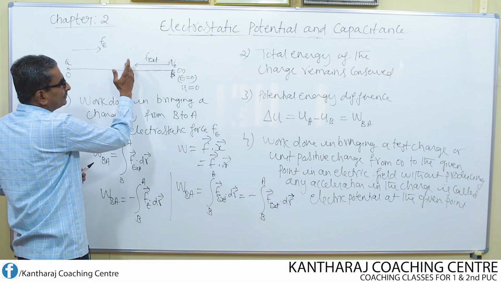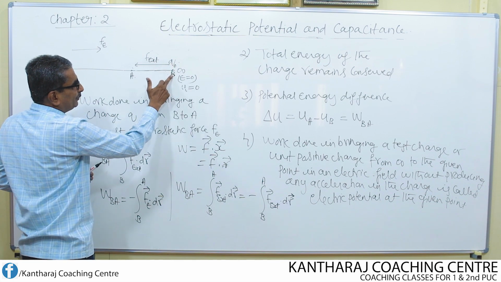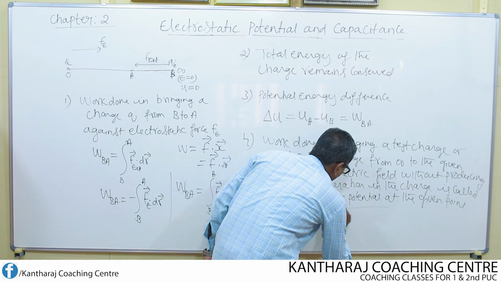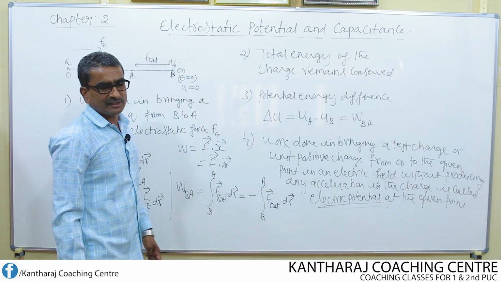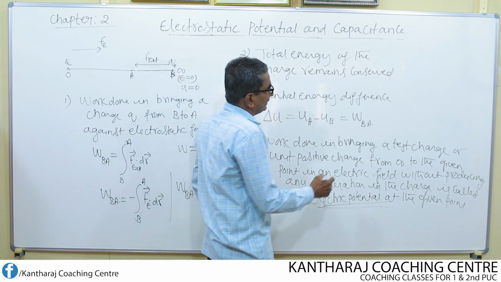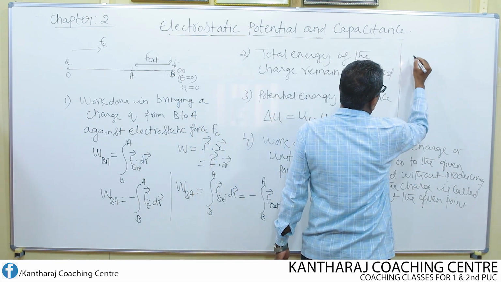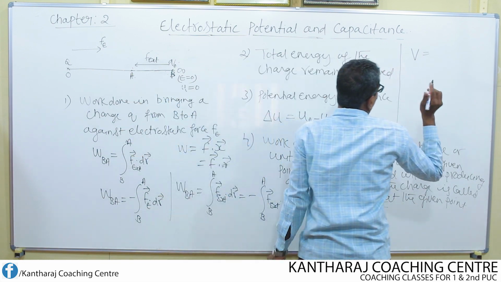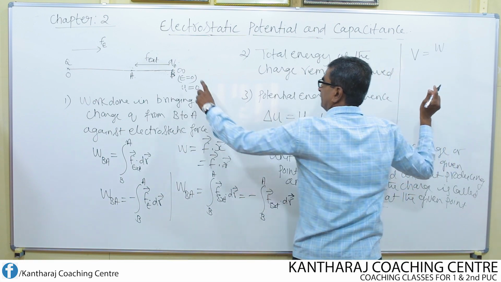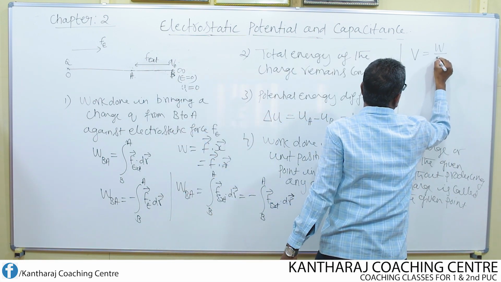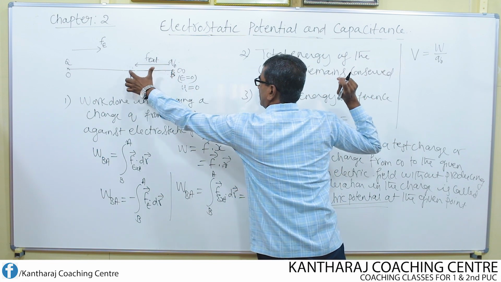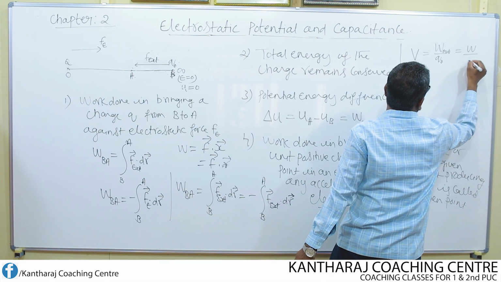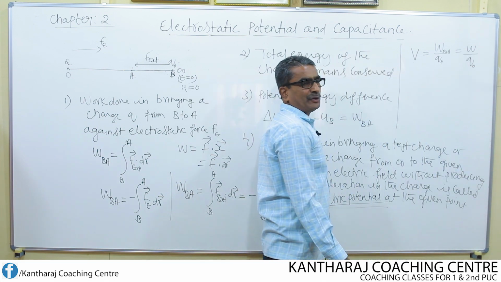Like that, if we move, then the work done on this charge while moving from B to A by applying external force becomes the definition of the electric potential. So mathematically, I can write the definition of electric potential like this. V is the electric potential at which point? At point A. Work done in bringing the test charge from infinity to the point A, or simply this can also be written as W divided by Q naught.